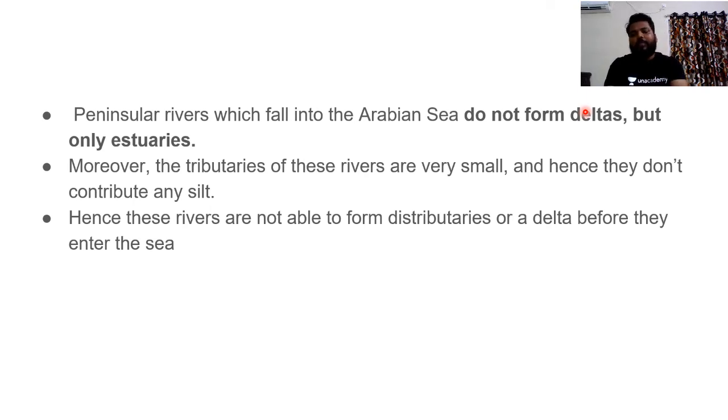So in this way, there are certain conditions which create the deltas, and if those conditions are not satisfied, deltas are not formed. And that is the reason why the rivers which are flowing into this Arabian Sea, they don't create delta, rather they create estuaries. Moreover, the tributaries of these rivers are very small and hence they don't contribute any siltation, the sediments which are required for the delta formation. Hence these rivers are unable to form distributaries or a delta before they enter sea.